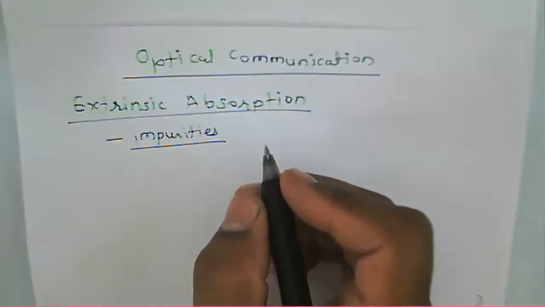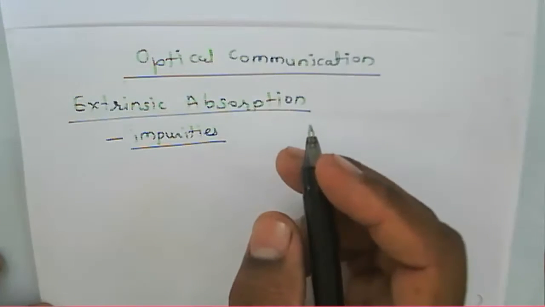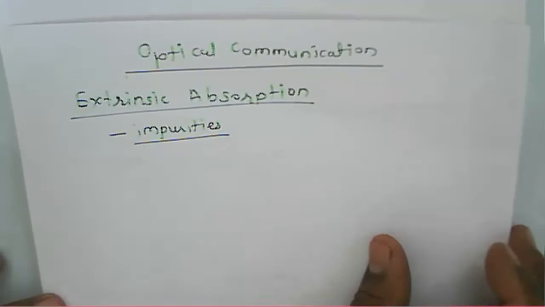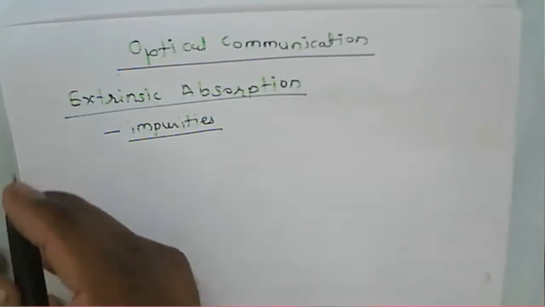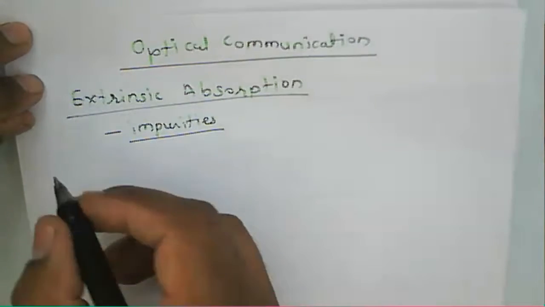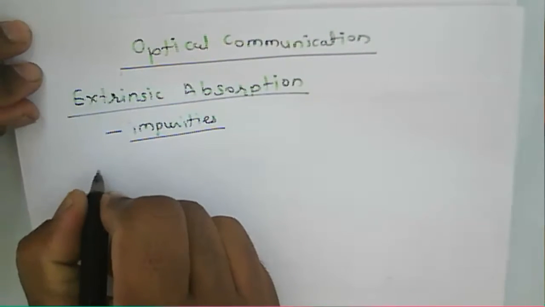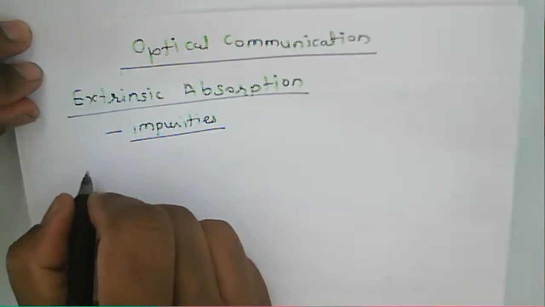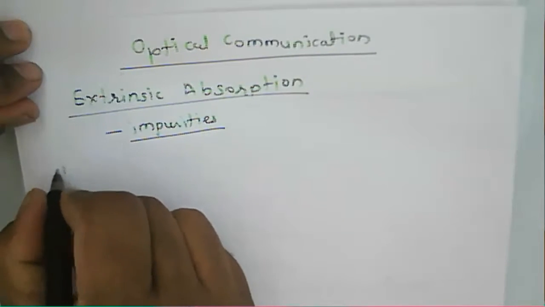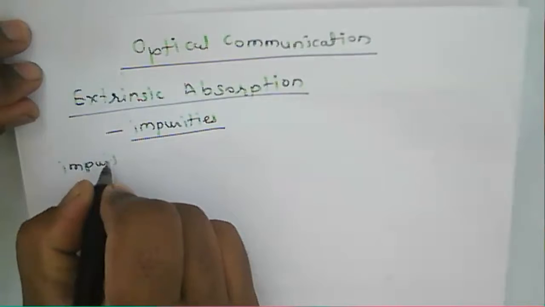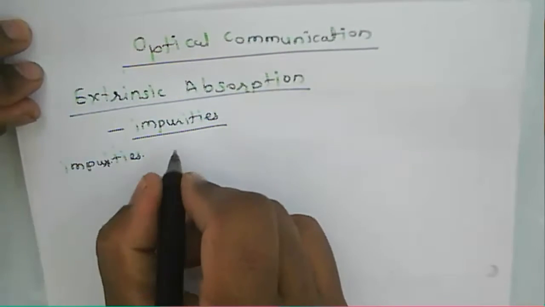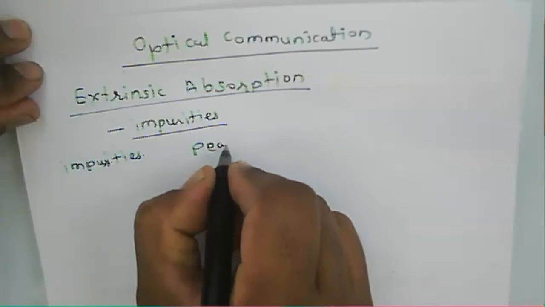I think we have discussed one particular table, in which we mentioned some of the common ion impurities in a glass, with the absorption peak wavelength. Now, I'll draw that particular table again here. These are the impurities, or whatever material is available in that glass material.